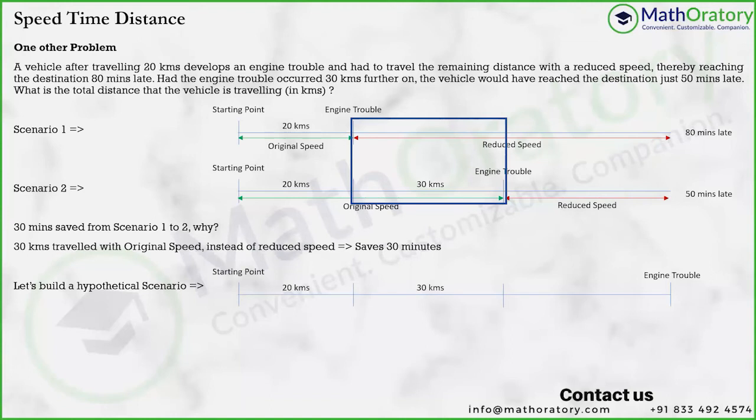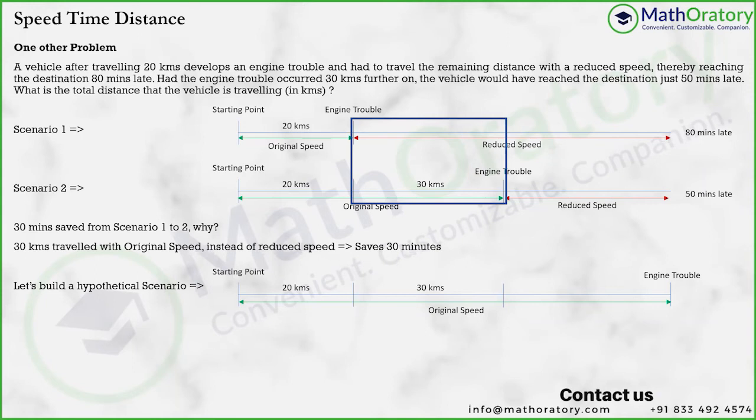What I've done is I've built this hypothetical scenario in which the engine trouble happens at the very destination. So suppose the engine trouble happens at the destination. What does that imply? You have traveled the entire distance with the original speed, right? If the engine trouble has happened at the destination, there is no reduction in speed along the way. Whatever happens beyond that, we don't care in the context of the question. So this entire distance has been traveled with the original speed.